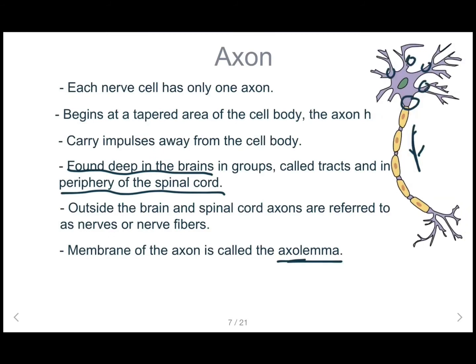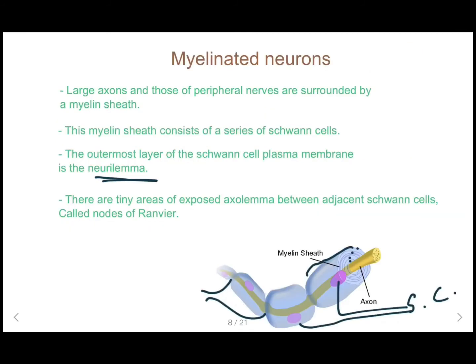This assists the rapid conduction of the action potential in myelinated neurons. Also, this myelin sheath acts as insulation and helps to speed up the passage of impulses along the axon.